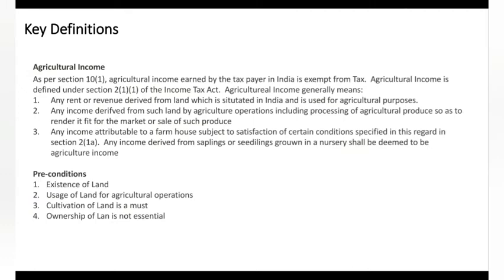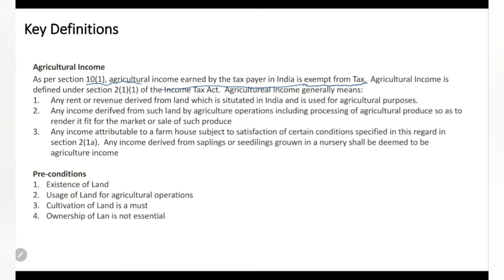And the most important part of the Income Tax Act is agriculture income, because any income earned from agricultural activity is exempt from tax. Remember guys, any income from agriculture is exempt from tax. Because India is an agricultural economy and they want to boost agriculture, any income earned from agricultural land is called agricultural income. As I said, under section 10(1), agriculture income is exempt from tax. So no tax on agriculture income.